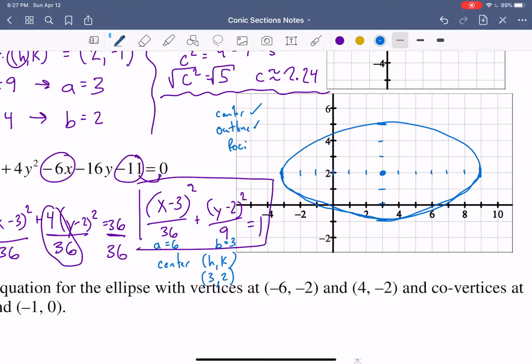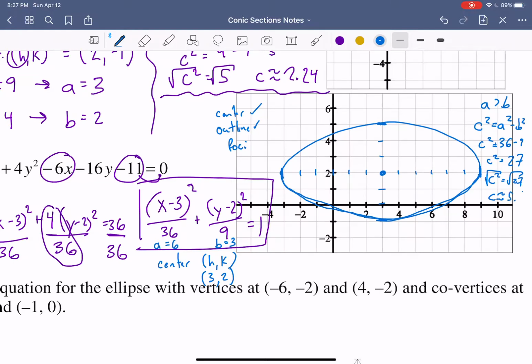So we need to always check ourselves. a is bigger than b. So we do c squared is equal to, and we just take the bigger thing minus the smaller thing. So here we have 36 minus 9. So that's 27. We take the square root of both sides. We get something we're going to have to approximate.